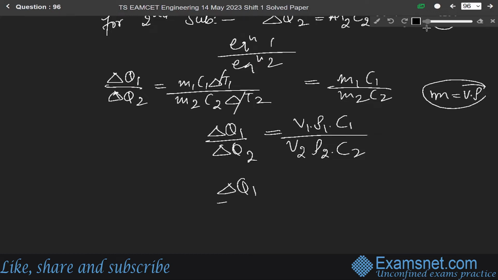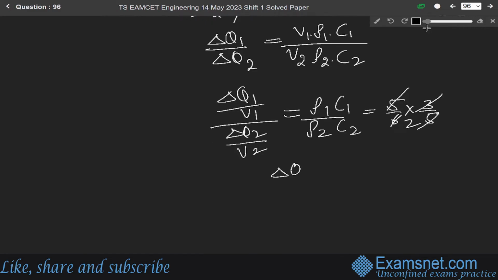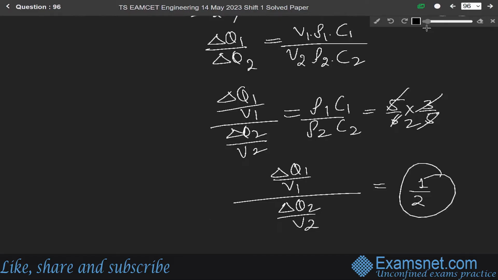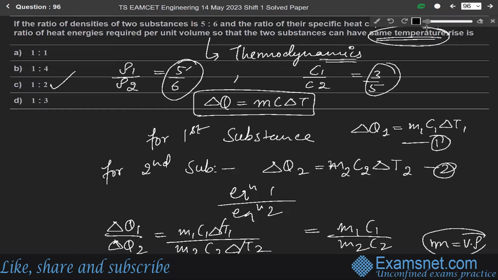So delta Q1 over V1 over delta Q2 over V2 will be equals to what? Rho 1 into C1 over rho 2 into C2. So just put the values 5/6 into 3/5. Okay. So this 5 cancels, 3 2s are 6. So this delta Q1 over V1 over delta Q2 over V2 is equals to 1/2, means the ratio of the heat energy required per volume so that the two substances have same temperature is 1/2, or we can say that 1:2. So the correct answer is option C, that is 1:2.